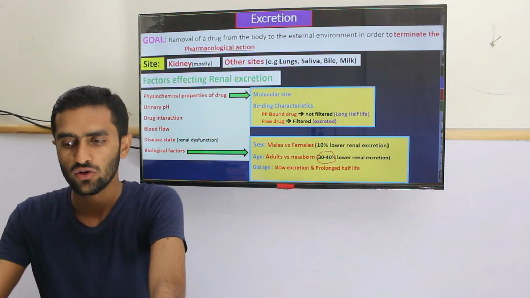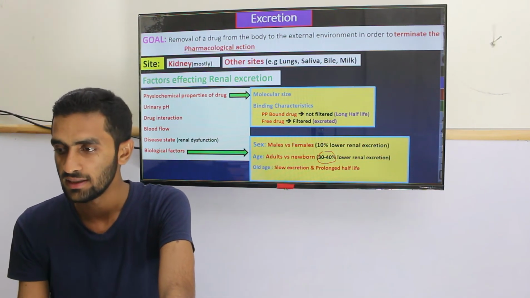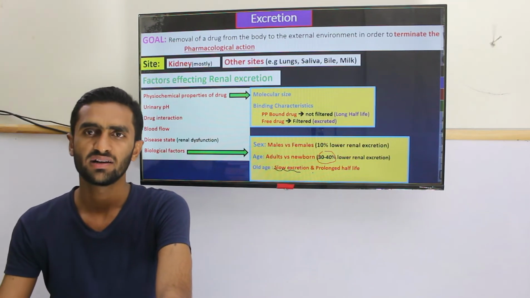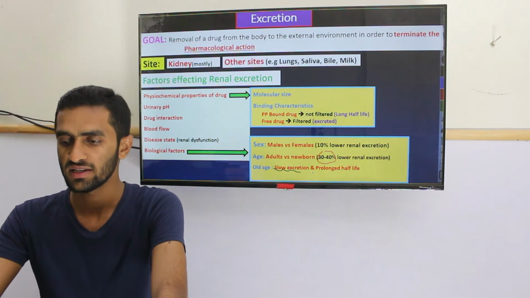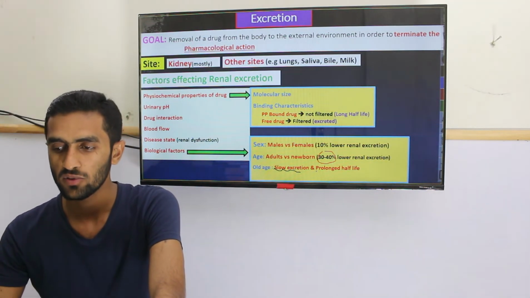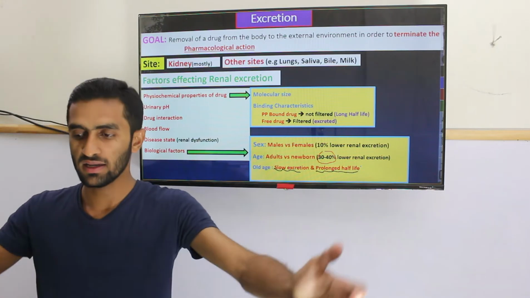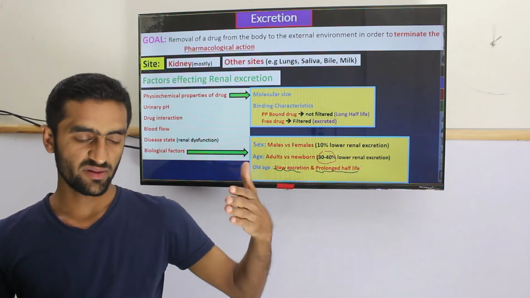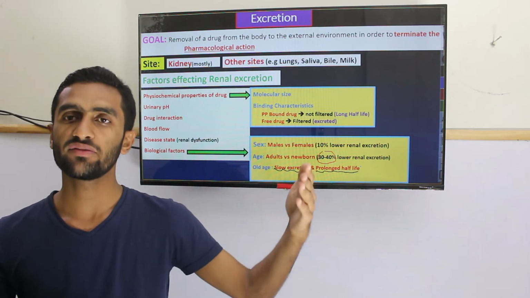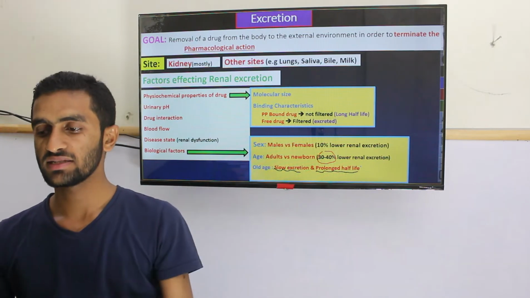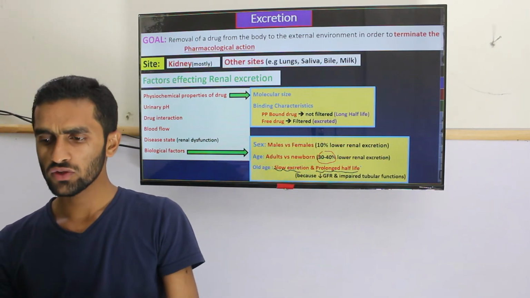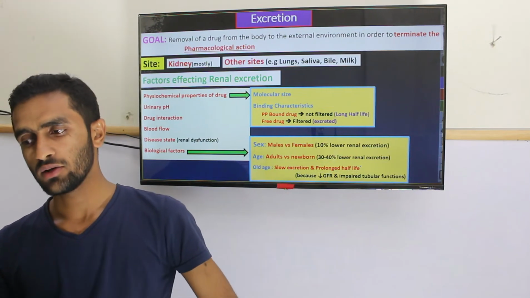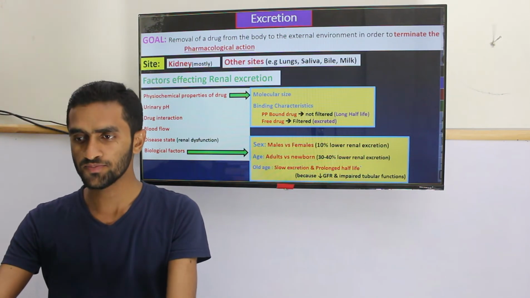The other thing is old age, because in old age their excretion is slow because of their blood flow and different other problems. So in those cases their half-life will be longer, meaning the drug remains for a longer period. One consequence is that the duration of action will be increased, but the other fact is it may lead to toxicity. The reason is their GFR and impaired tubular function, which is secretion and absorption.